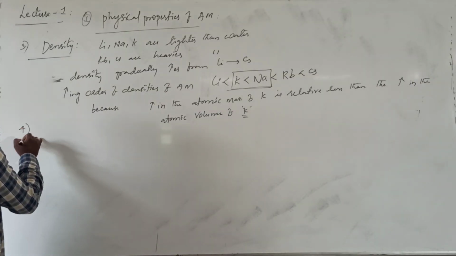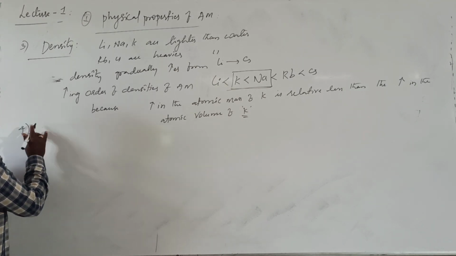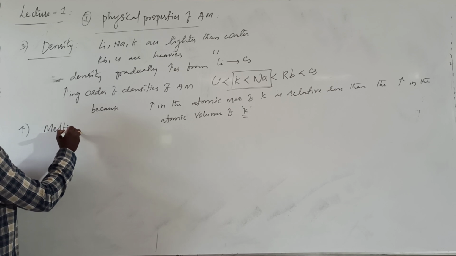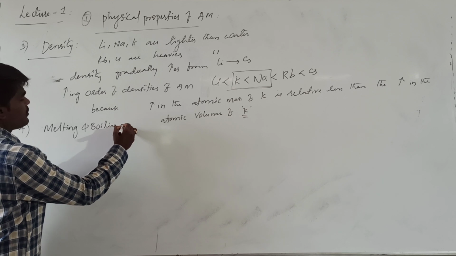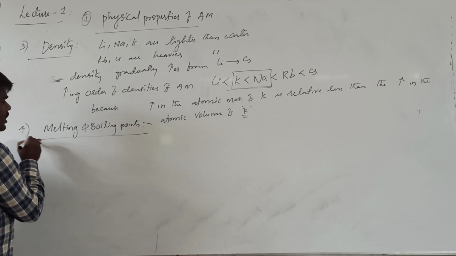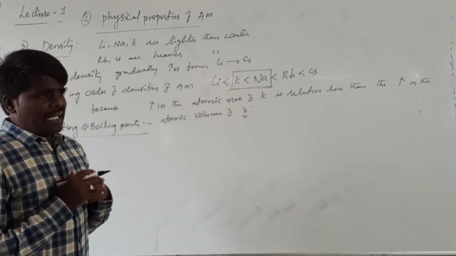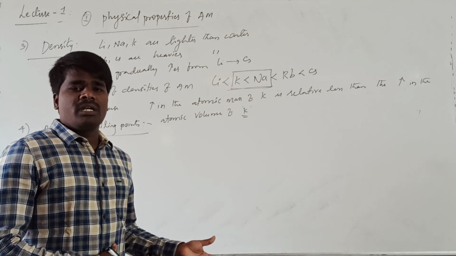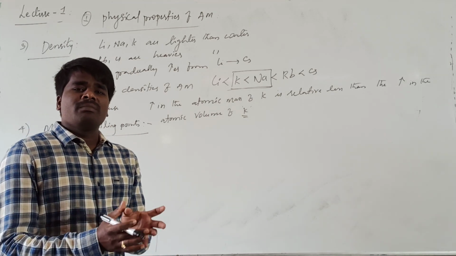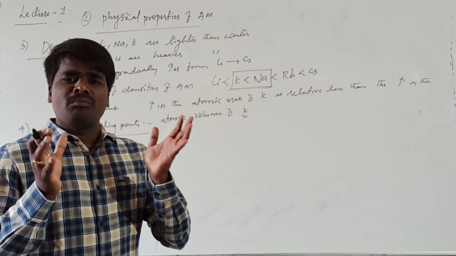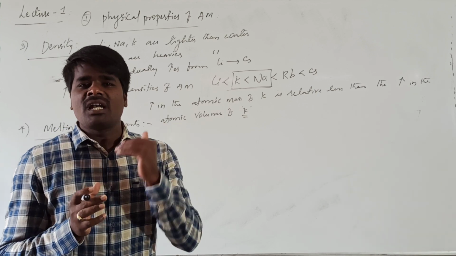The next important physical property is melting and boiling points. Melting and boiling points of alkali metals. Generally, when you compare with alkaline earth metals and transition metals, alkali metals have relatively low melting and boiling points due to weak metallic bond strength, because of the smaller number of valence electrons.